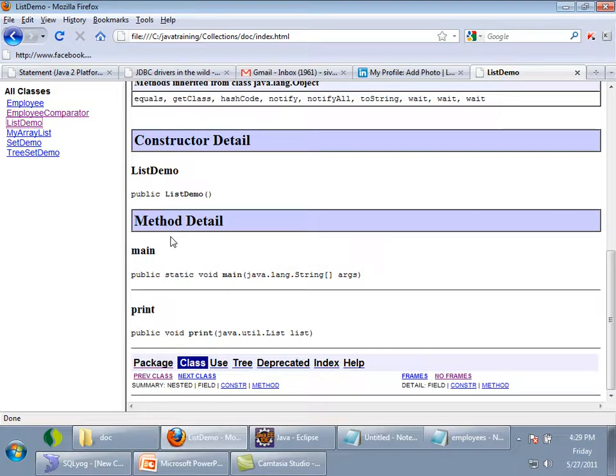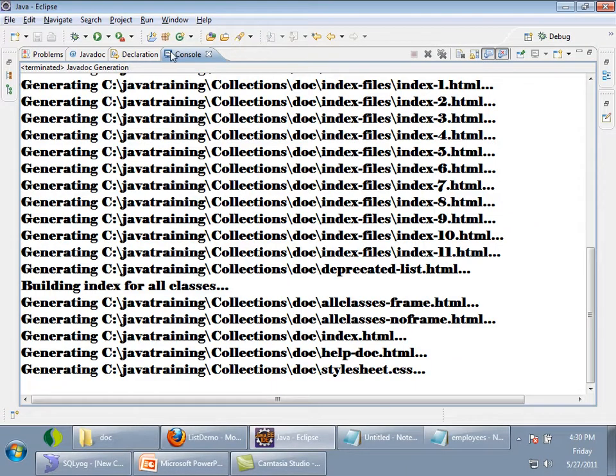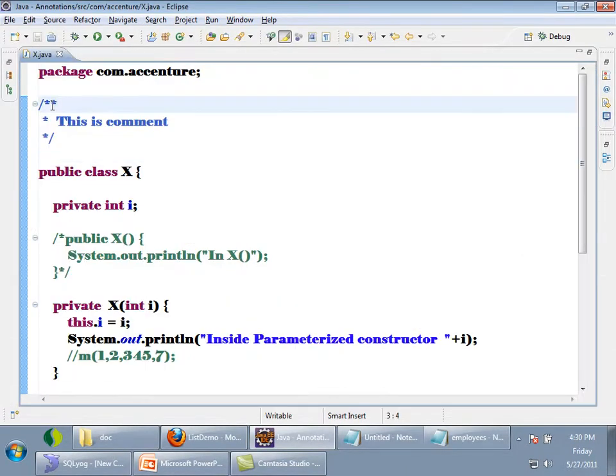Of course, I didn't write Javadoc tags. If I had written Javadoc tags, it could generate the full documentation. So what I want you to understand is, on the top of a class, if you write a comment which uses an extra star, this is called a Javadoc comment. javadoc.exe is a tool which will recognize your Javadoc comments. But tell me, if I write such a comment, will that comment be present at the bytecode level or not?